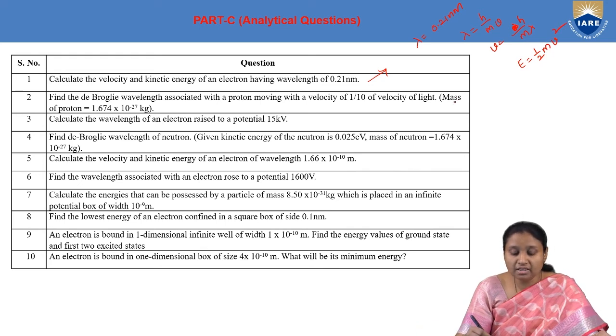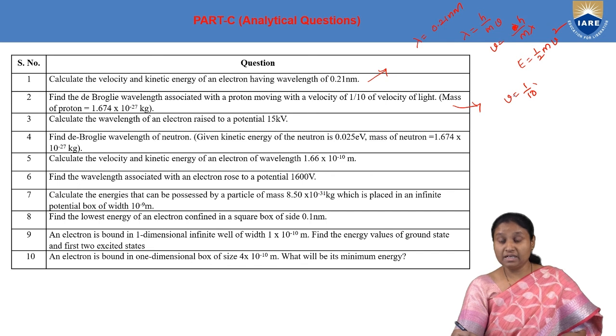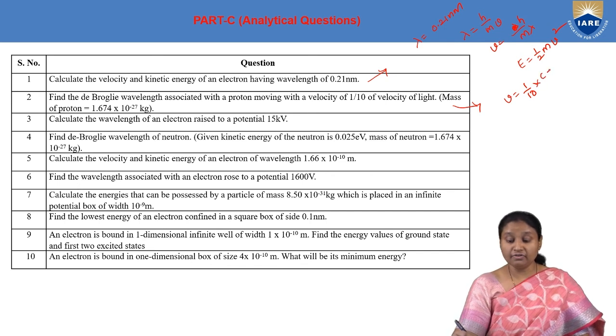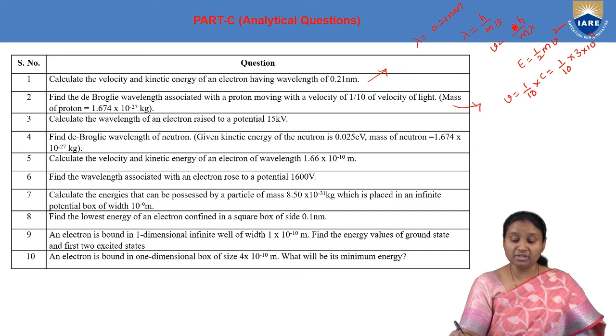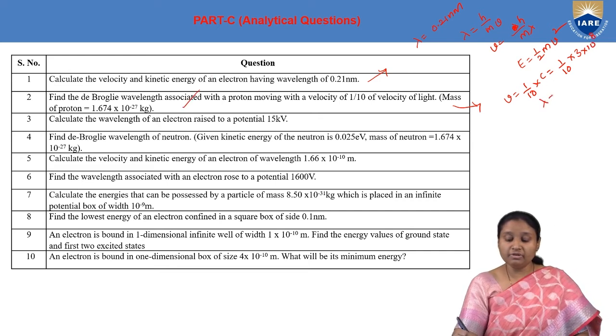And then coming to the second problem. Here the velocity of the material particle is 1/10 the velocity of light, and we know the value of the velocity of light, 3 into 10 to the power of 8 meters per second. We are given the mass, so how do we find the de Broglie wavelength? By using the formula lambda is equal to h by mv.